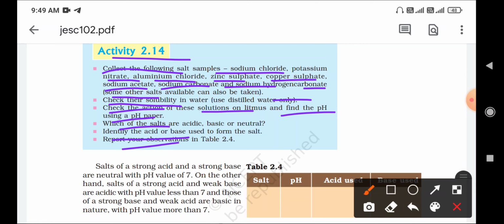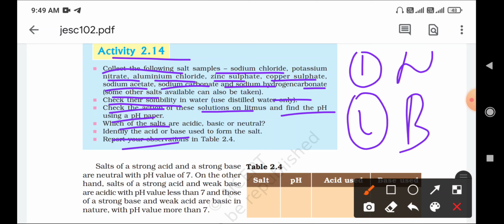Repeat the observation. In this we are taking different types of salts, and you have to find out which is an acidic salt, which is a basic salt and which is a neutral salt. There are three types of salts: one is the neutral salts, another is the basic salts, and the third is the acidic salts. Now find out which is the basic salt, which is the neutral salt and which is the acidic salt. Now how to study here.